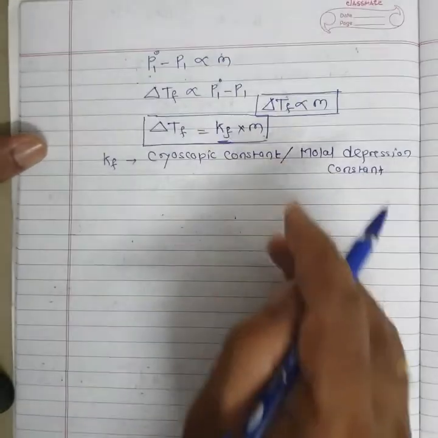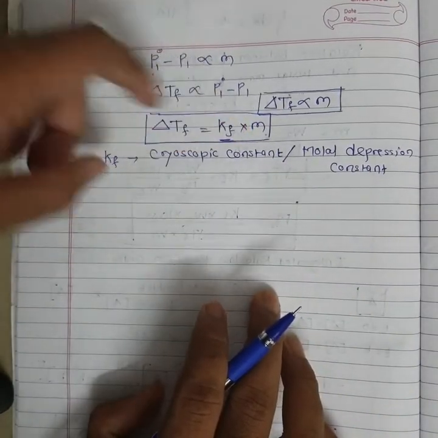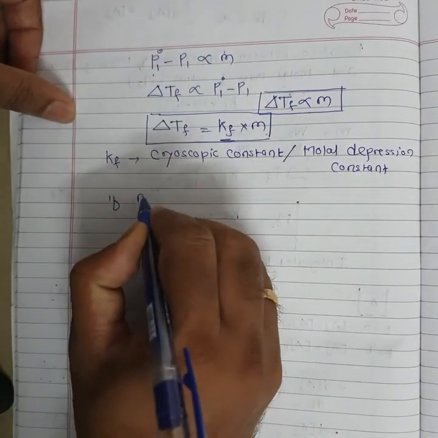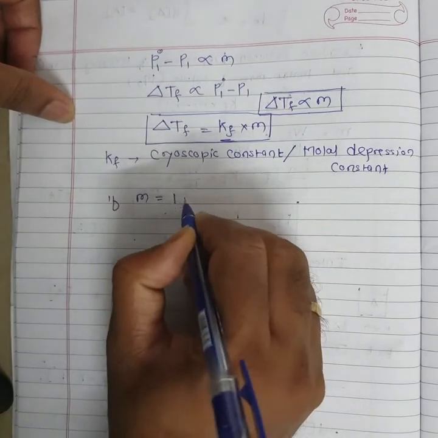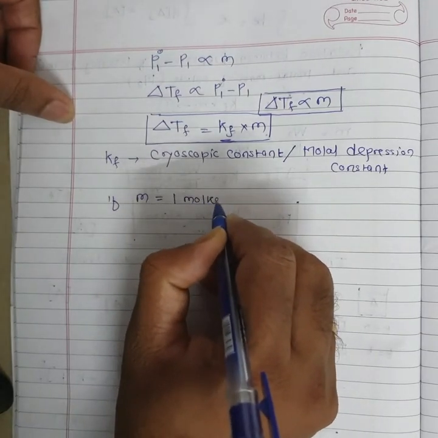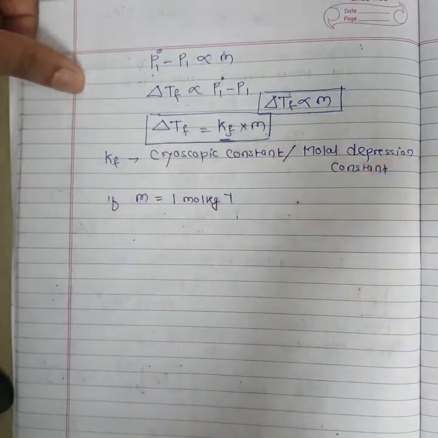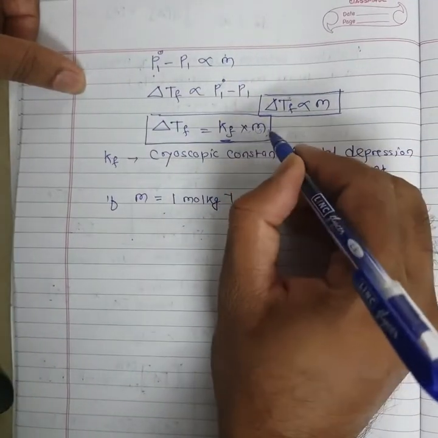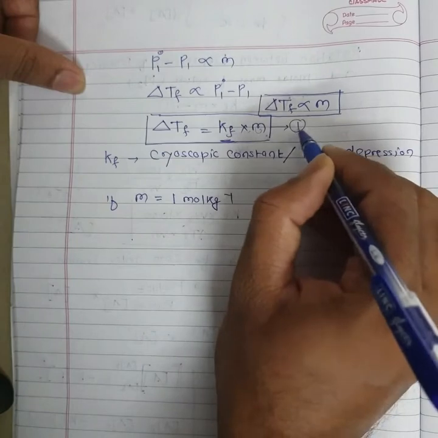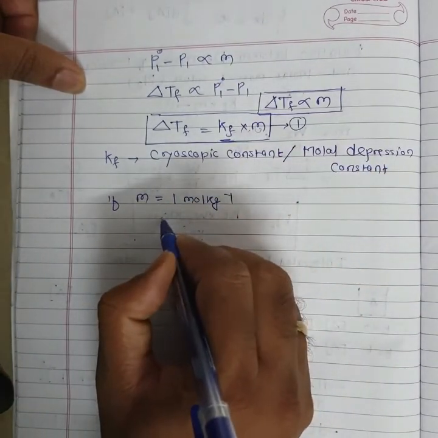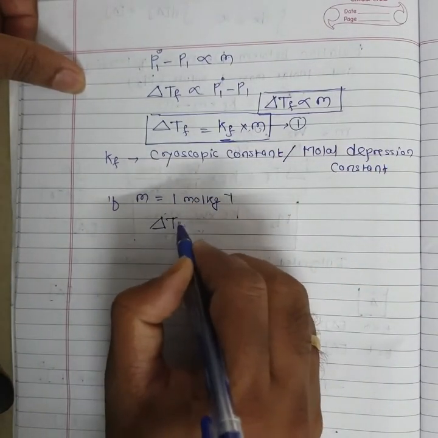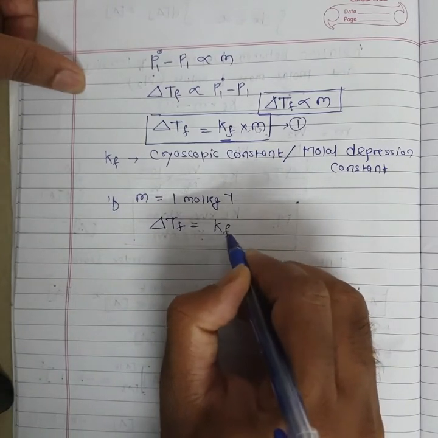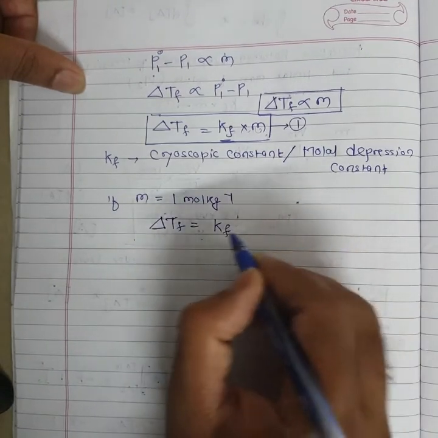Okay, so if you have to define Kf, we'll put one condition. If the molality of the solution is 1 mole per kg, let us call this equation 1, and substitute in it, delta Tf will be equal to Kf into 1.